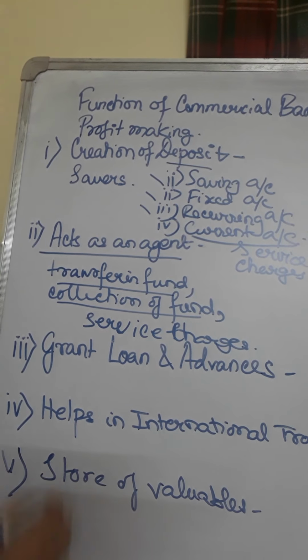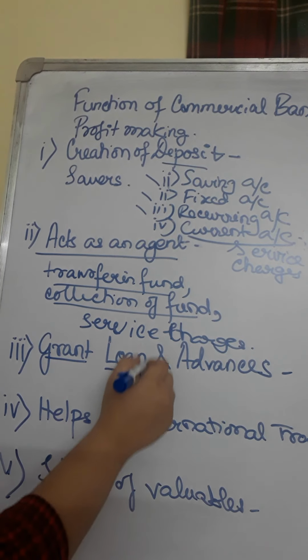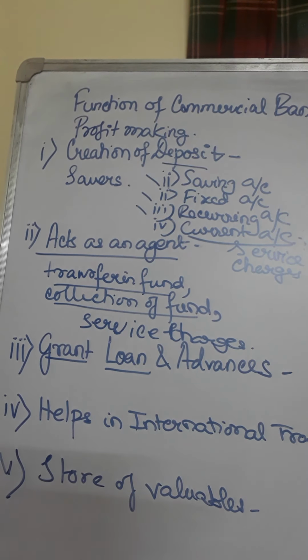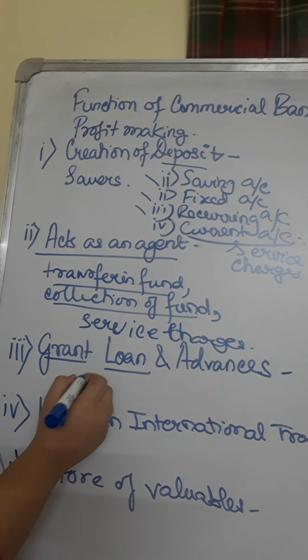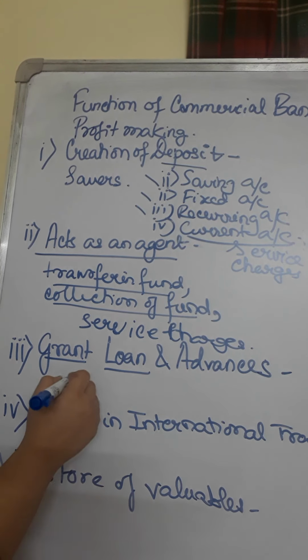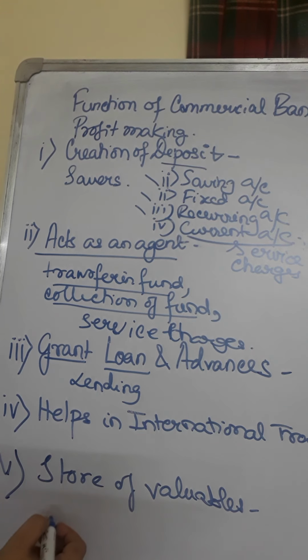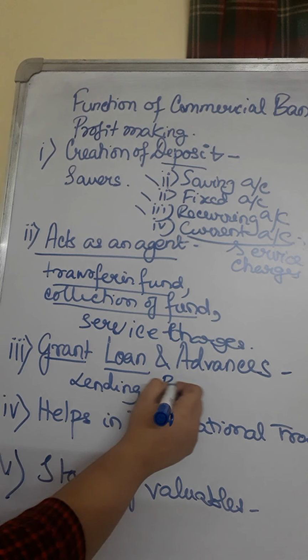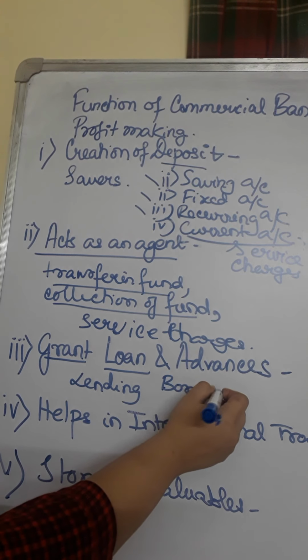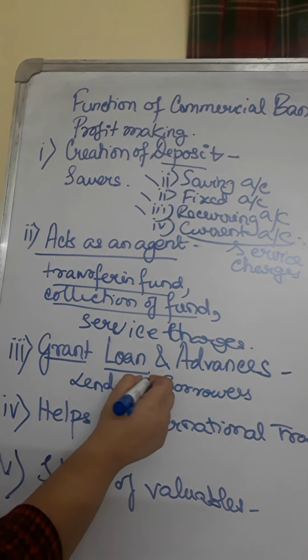Now third is the main function. Why does the bank accept the money from savers, fixed deposit, all these types of accounts? The bank accepts all these deposits not to store the money but to use it for the purpose of giving loans or lending to those who are investing or borrowing the money for a certain purpose. So it gives the money to the borrowers.